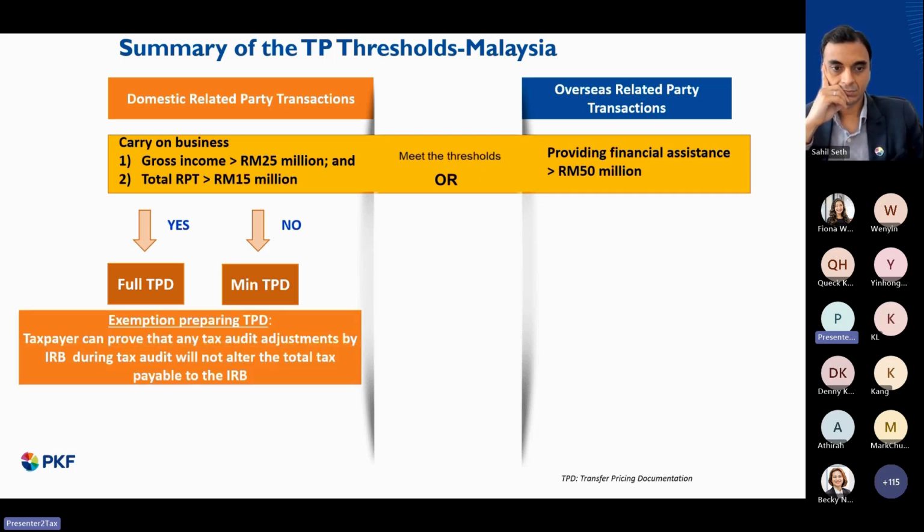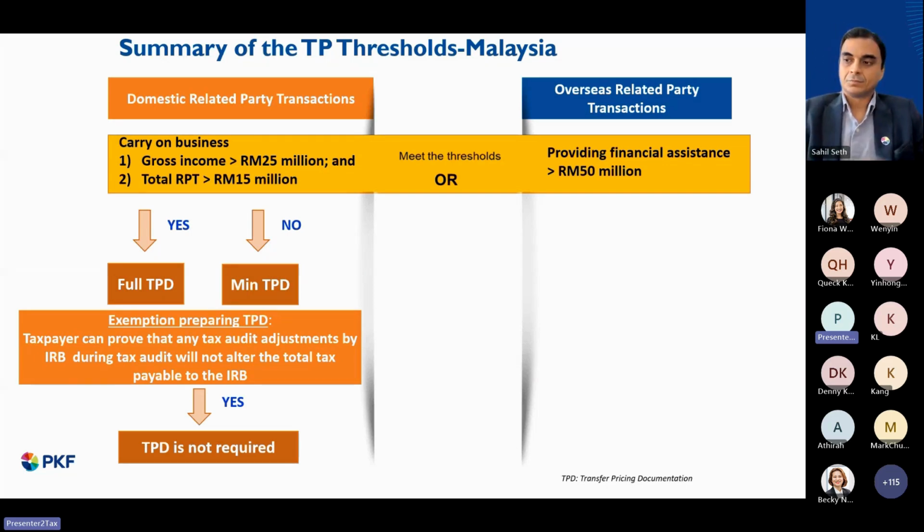However, exemption might apply if a taxpayer can prove that in the event of any tax audit adjustment by the tax office during the tax audit, it will not alter the total tax payable position, then the transfer pricing documentation is not required.